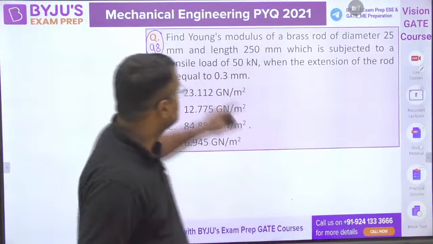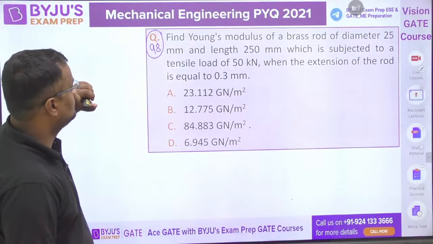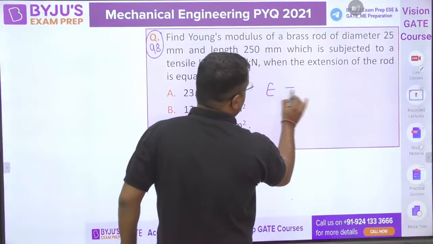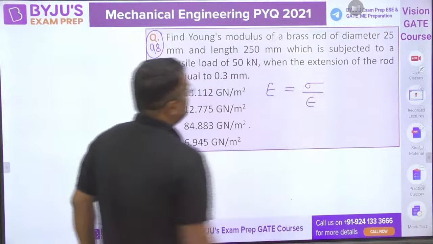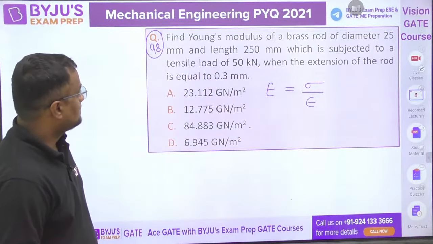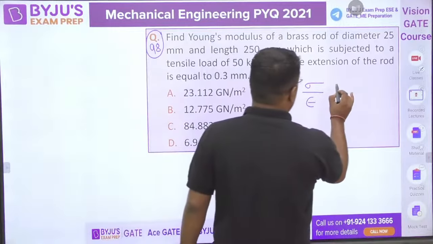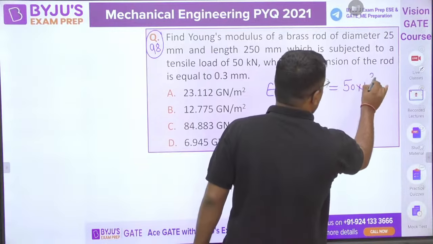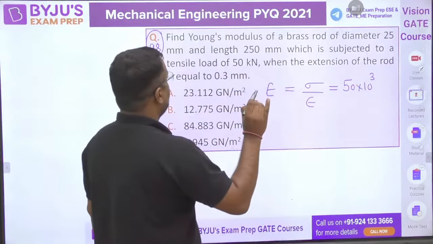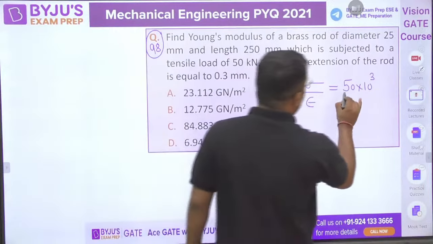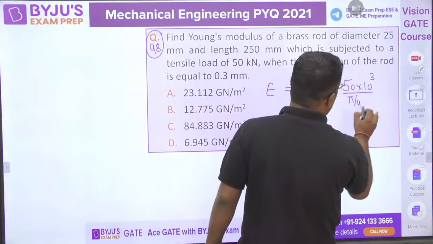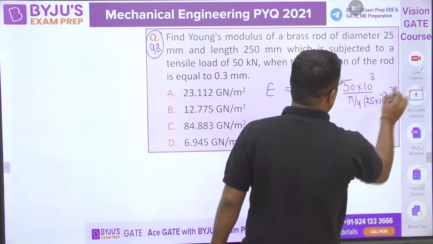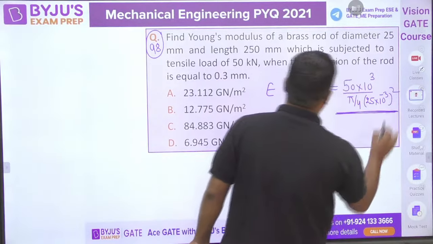Find Young's modulus of brass of diameter this, length this, which is subject to tensile load this, when the extension of the rod is this. Young's modulus is stress by strain. What is the stress? Subjected to a tensile load of 50 kilonewton. Everything in SI units. This force by area, pi by 4 d squared, 25 into 10 to the power minus 3 whole squared, divided by strain.